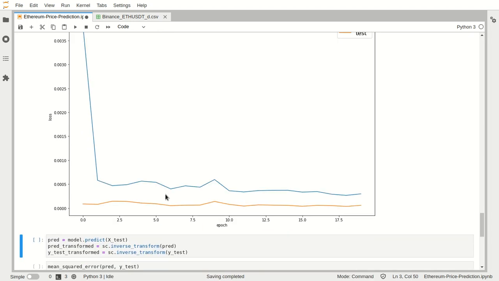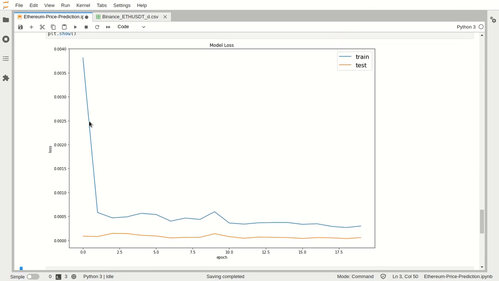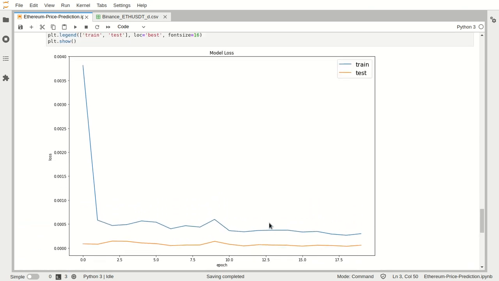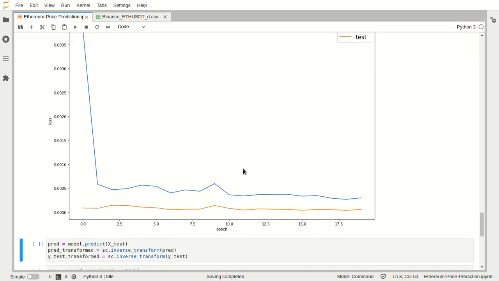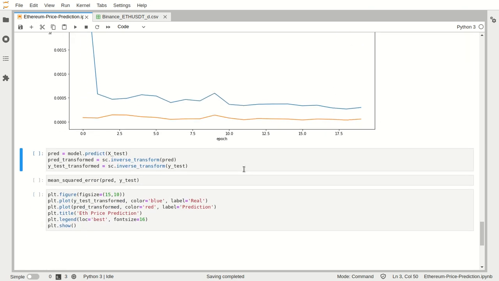Then let's visualize how loss changes as the number of epochs increases. You can see there is a huge decrease in loss in training epochs, and then it remains constant after approximately the 10th or 15th iteration, and we also have a good minimum loss for our validation sets. Now we can test our model.